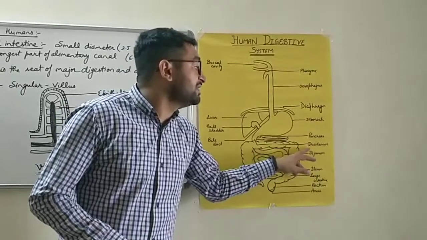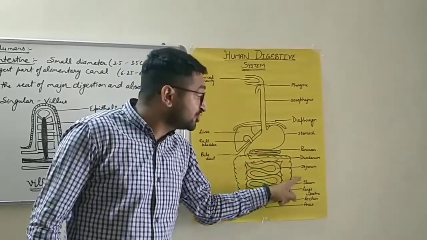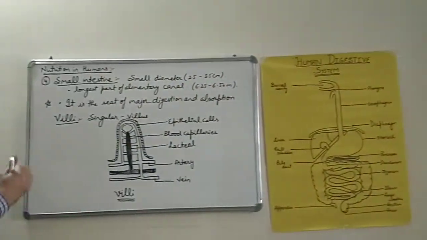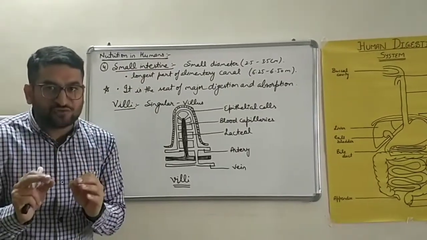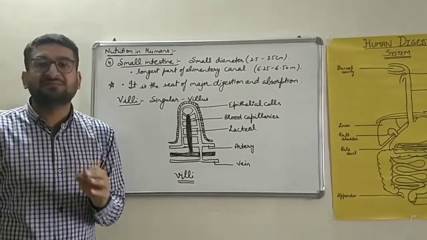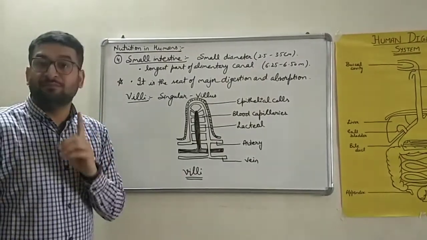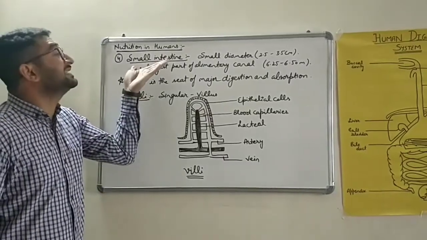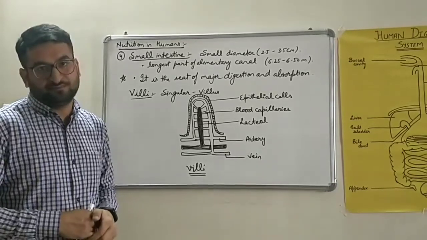Iron is absorbed in the duodenum part, as well as duodenum is the widest part among all these three. Then small intestine is the site of complete digestion of the food, as well as the maximum absorption takes place in the small intestine. And it's a very important question for your board exam, that how small intestine is modified for maximum absorption.